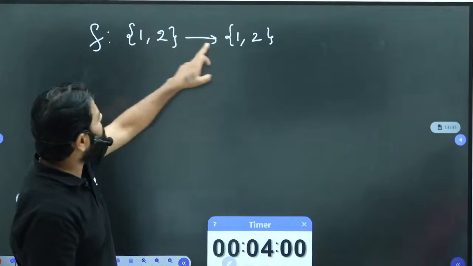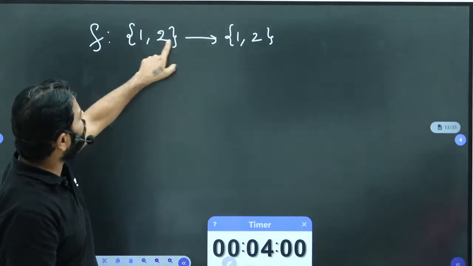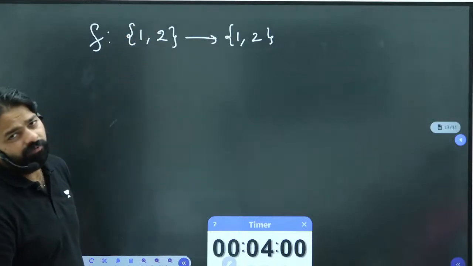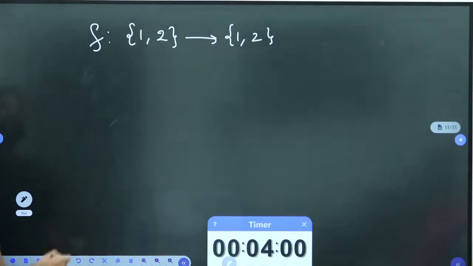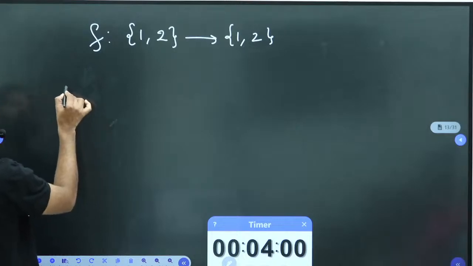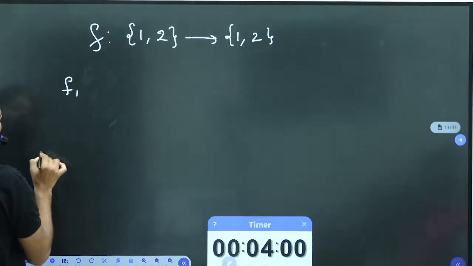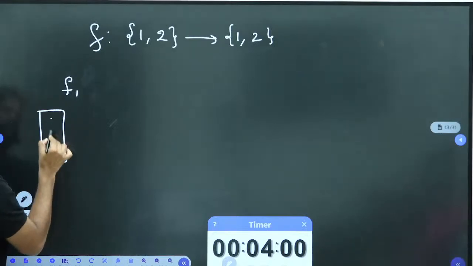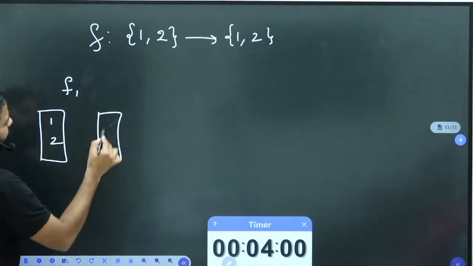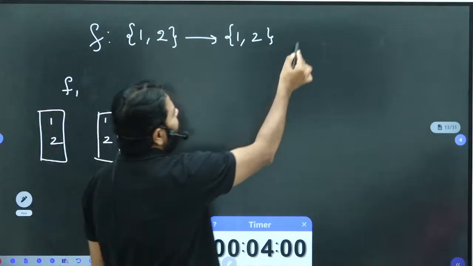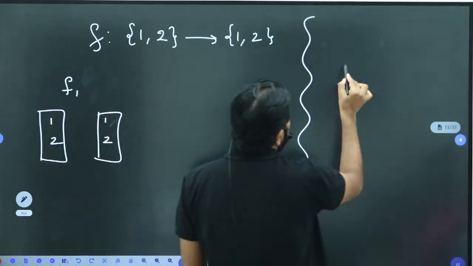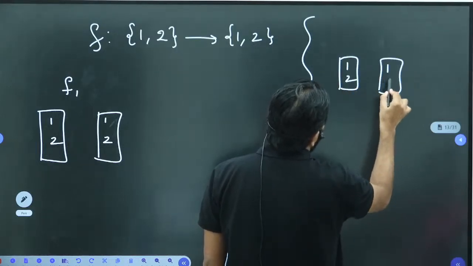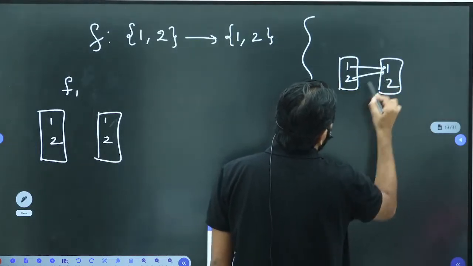1 can map to any one of them, 2 can map to any one of them. You have many possible functions. Among them, how many are bijective? One bijective function is, let's say f1, that is 1, 2 to 1, 2. Before applying this, let me help you see which are bijective and which are not. Suppose you have a mapping where 1 goes to this, and 2 also goes to this.